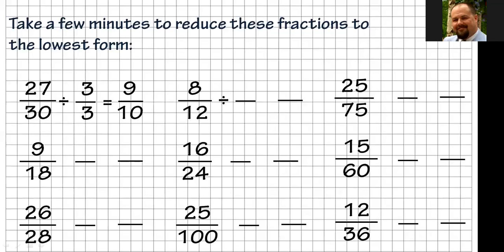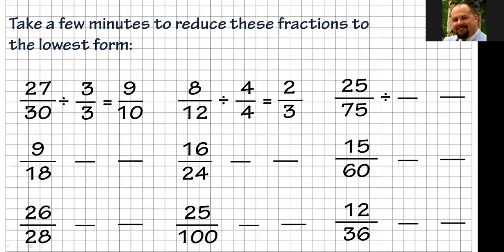All right, on the next one, I'm just going straight across. 8 and 12, I divided it by 4 over 4. When I have 4 over 4, what does that reduce it to? That reduces it to 2/3. 8 divided by 4 is 2, and 12 divided by 4 is 3. All right. On the next one,